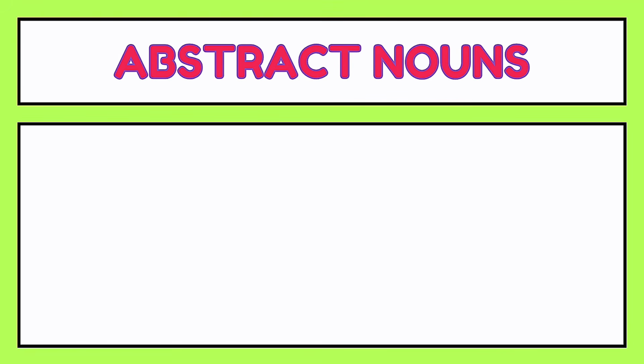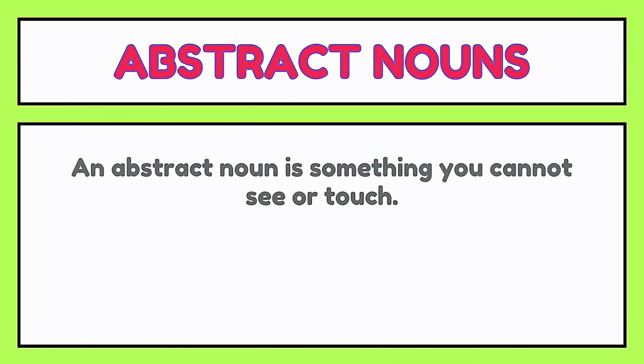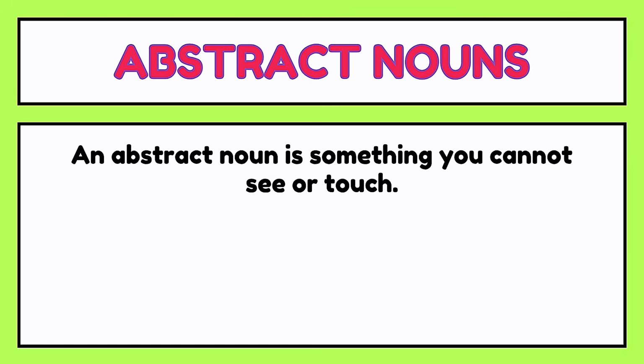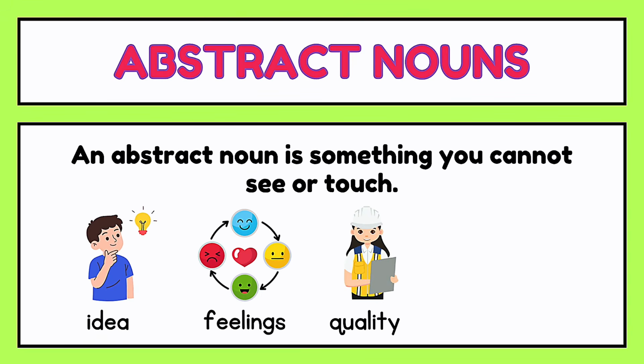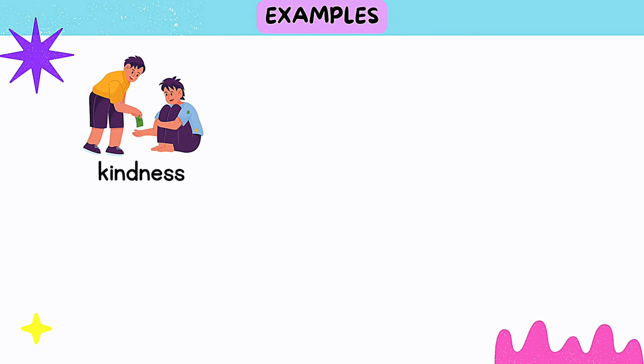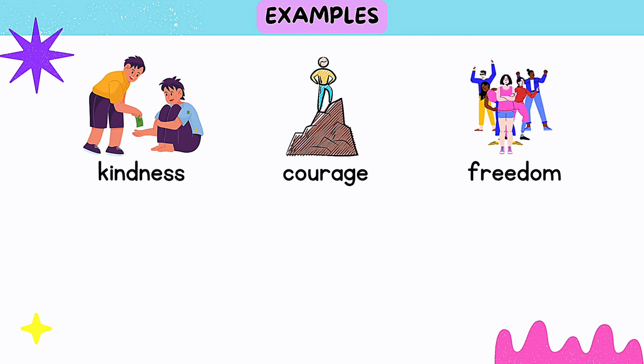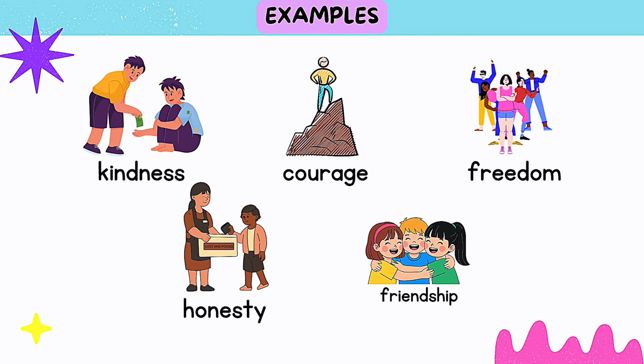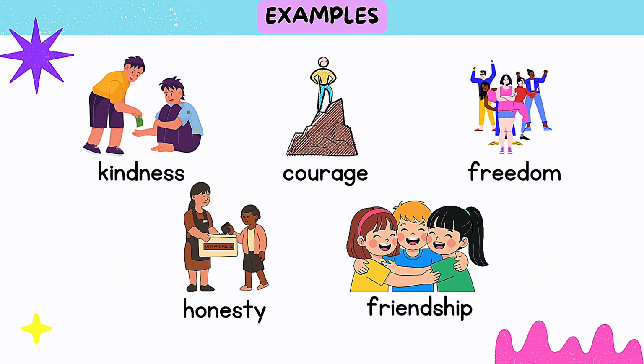4. Abstract nouns. An abstract noun is something you cannot see or touch. It is an idea, feeling, quality, or emotion. Examples: kindness, courage, freedom, honesty, friendship.